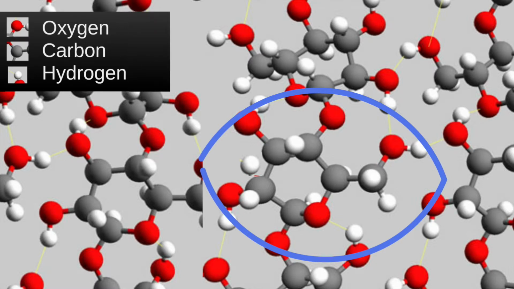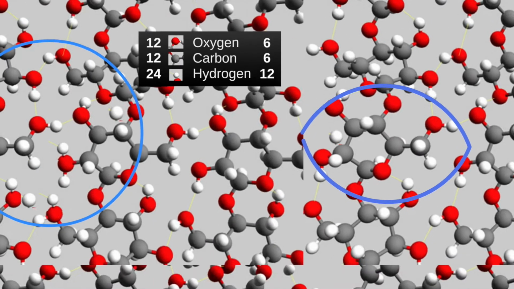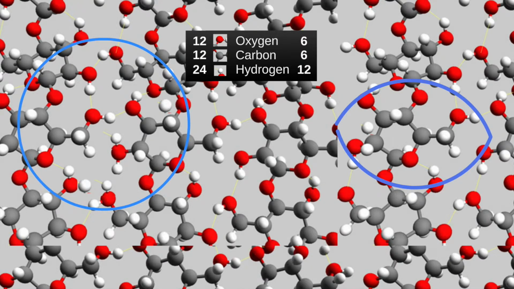Inside this boundary, we count 6 oxygens, 6 carbons, and 12 hydrogens. So if we take a look, the ratio between oxygen, carbon, and hydrogen is the same. There's a factor of 1 between the oxygen and the carbon, and a factor of 2 between those and hydrogen. And so this relationship would hold no matter what piece of wood we look at. And this is the basis for the ratios that early scientists were finding in their measurements.